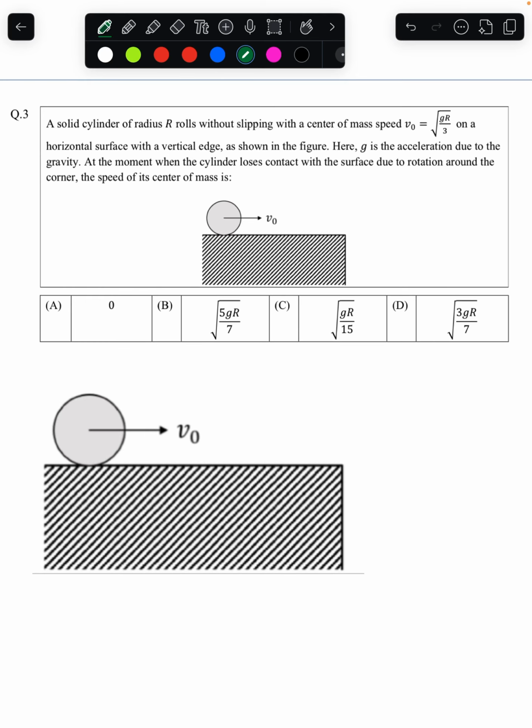So this is JEE Advanced 2026, Paper 1, Physics Solutions. We have been continuing the journey. So this is question number 3. It was relatively an easier question.